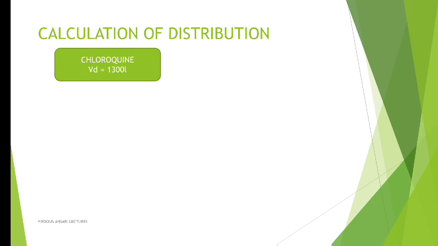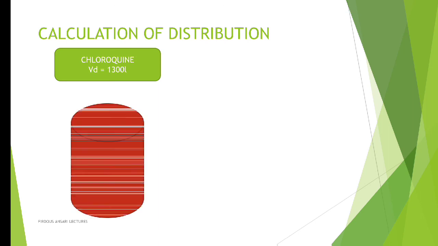Now malaria occurs because of plasmodium, and where does plasmodium stay? This plasmodium stays in our RBCs. So our main motive in giving chloroquine is that it should move to the RBCs and kill the plasmodium. But the problem with chloroquine is that it has a very high volume of distribution, 1300 liters, and the organ where it gets distributed in that much amount is our liver.